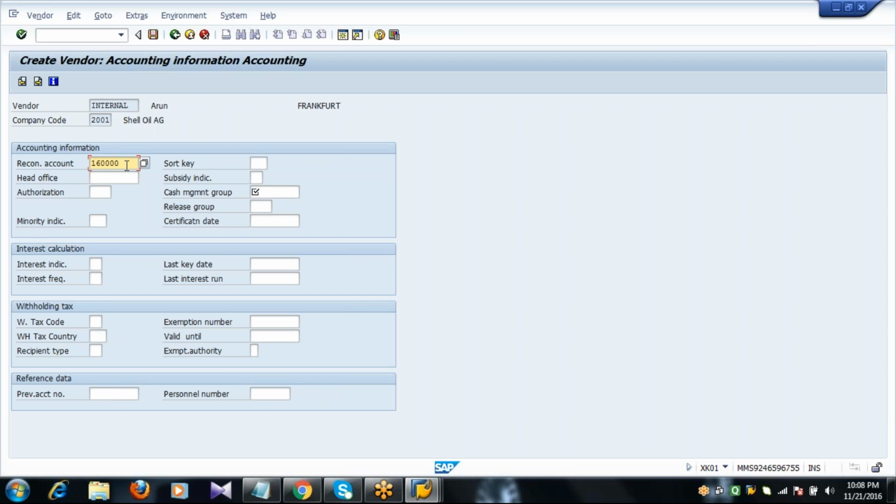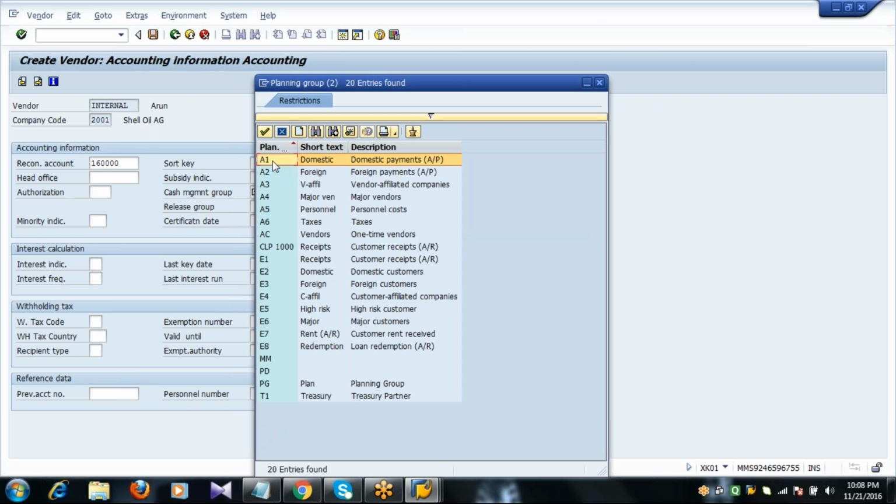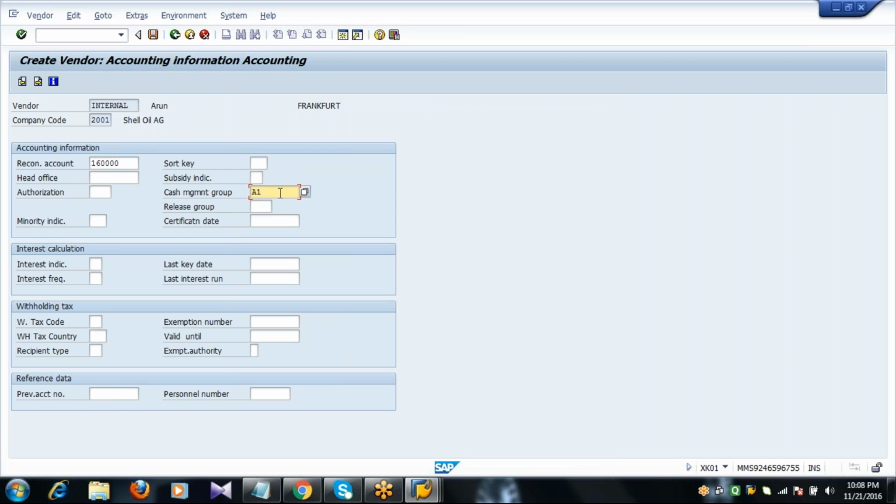This account number is standard in our training program, but not in real time. In real time, you will have some other number which is created by finance. So while you are practicing also, you need to enter the same number 160000. At the same time, the cash management group also is A1. So these two parameters are standard in our training program.